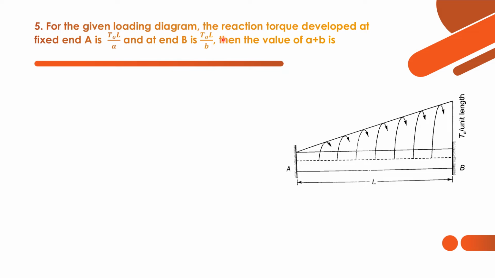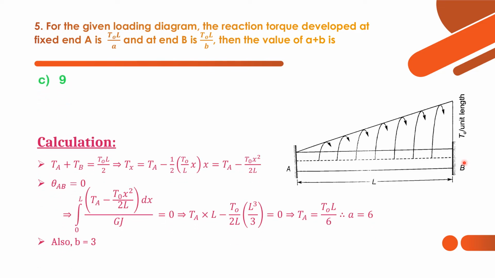For the given loading diagram, the reaction torque developed at fixed end A is given as T naught L by A, and at B it is given as T naught L by B. Then what is the value of A plus B? We have to find. Here a uniformly varying torque is given, like we see in a uniformly varying load when we have to find the bending moment. Similarly here they have given a uniformly varying torque applied over the axis of the beam with fixed ends.